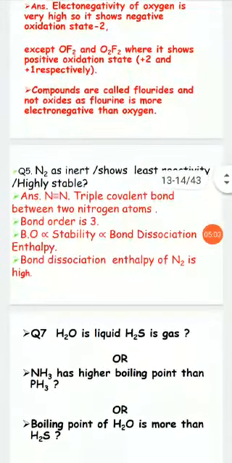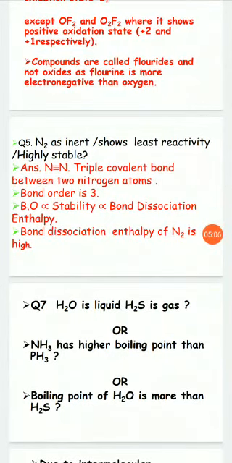Nitrogen, being inert, shows least reactivity and is highly stable. Why? Nitrogen has a triple covalent bond between two nitrogen atoms and the bond order is 3. Bond order is directly proportional to stability. The higher the bond order, the greater is the stability. And if it is a stable molecule, a large amount of enthalpy is required to break the bond. You say bond dissociation enthalpy is very high, and that is why nitrogen is inert, shows very less reactivity, and is highly stable.